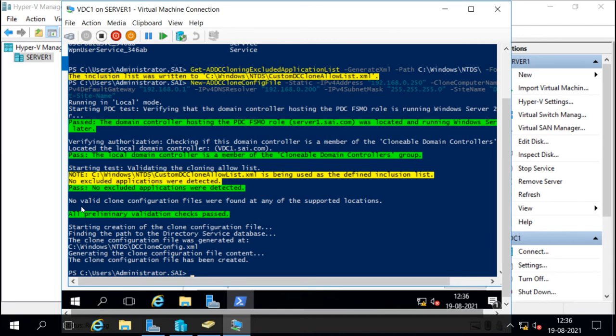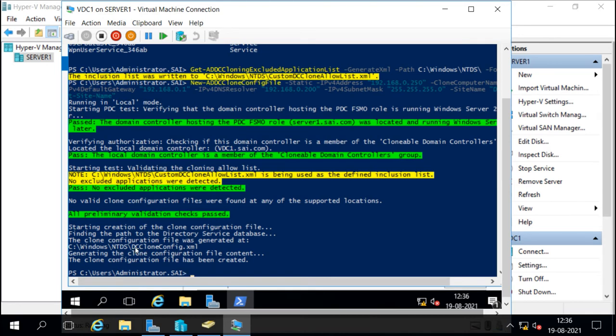It says no valid clone configuration file was found previously, so it is creating the new file. All primary validation checks passed. Then it starts the creation of the clone configuration file, finds the path to the directory service database, and the clone configuration file was generated in the same C Windows NTDS folder.